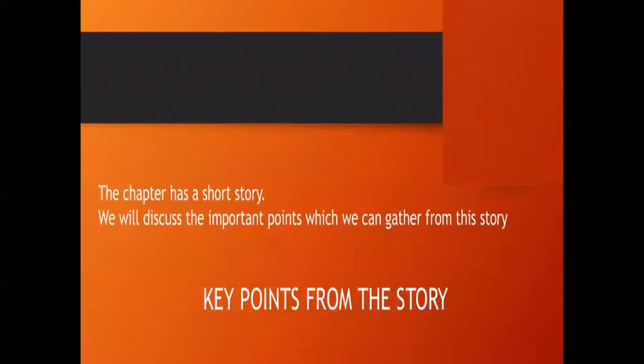You have to read from page number 43, 44, 45, 46, up to page number 47 in the textbook. On page 47, on the left side, below the picture, there is a paragraph.